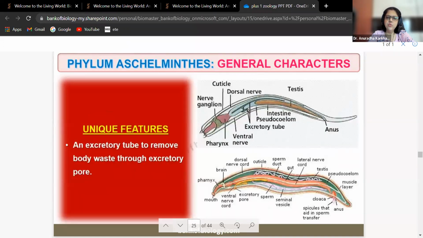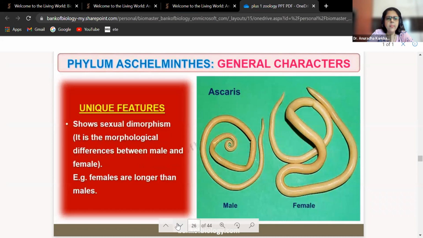An excretory tube is present to remove the body waste through the excretory pore. So here you saw this was the excretory pore, right? So through this pore, all the excretory waste will be thrown out. Okay, here you can see the excretory tube, and here you can see the excretory pore. It's a pore, it's an opening.